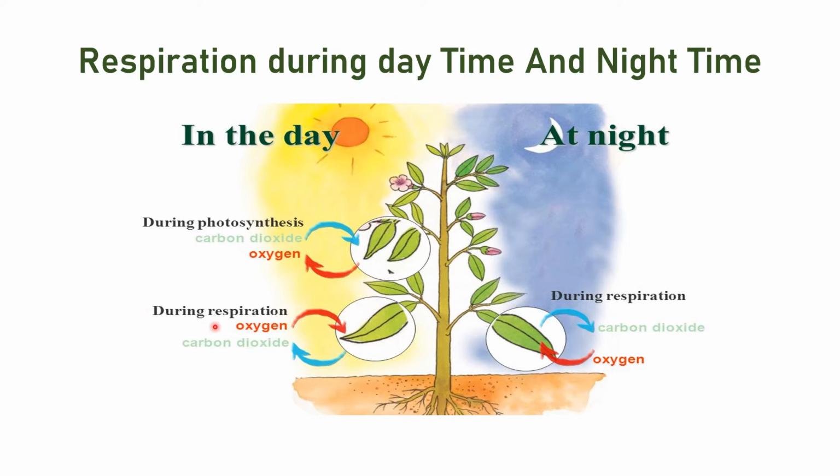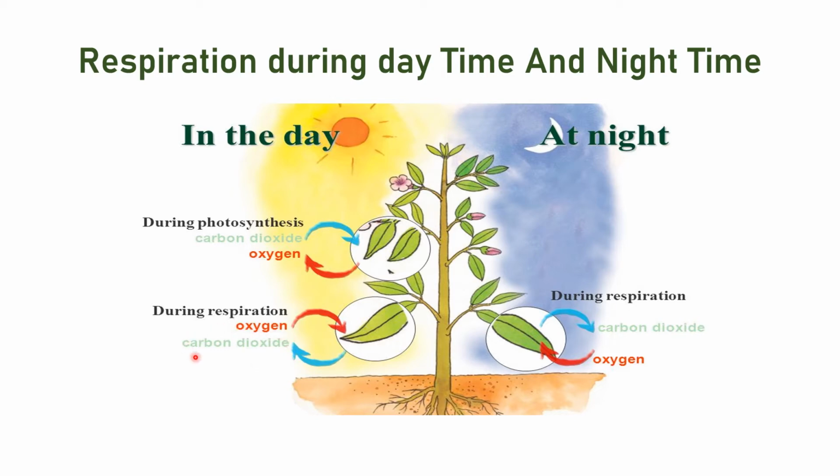This is the respiration process. The photosynthesis process is taking place in the chloroplast, where glucose is formed and oxygen is released in the environment. Whereas in the respiration process, the glucose which is formed will be used to get energy, and when we get energy, the byproducts are carbon dioxide gas and water.